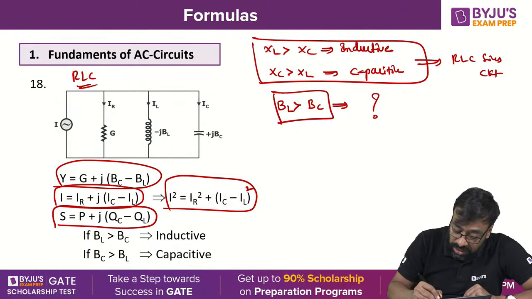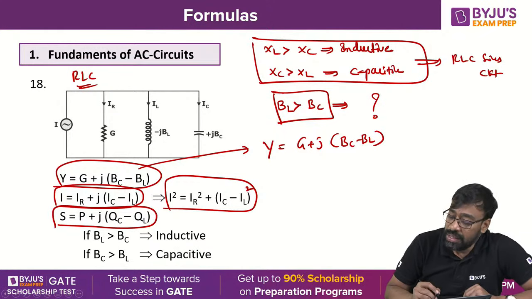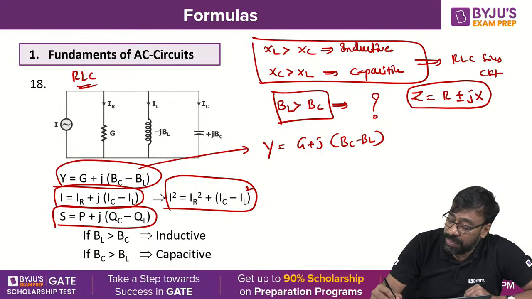What you have to do is think of Y equal to G plus j(BC minus BL). Generally, Z is equal to R plus or minus jX. In this, plus is for inductive, minus is for capacitive.